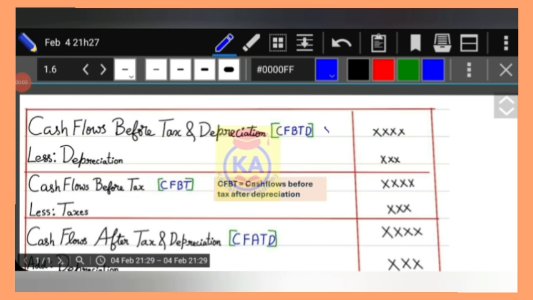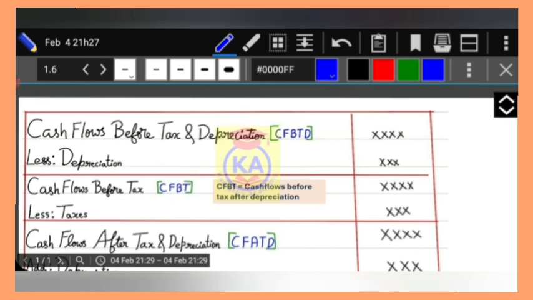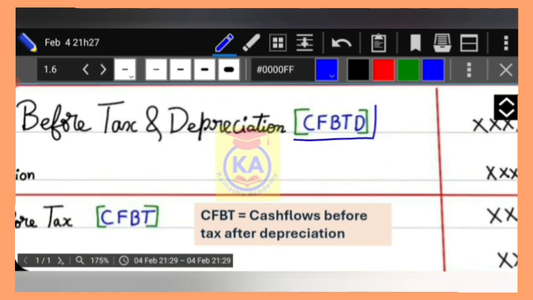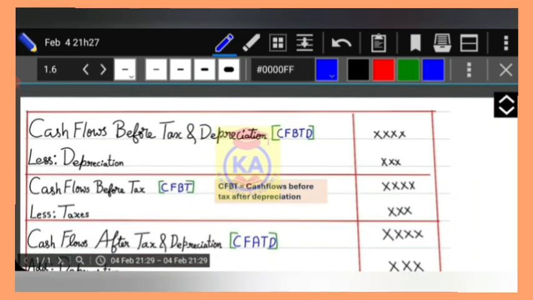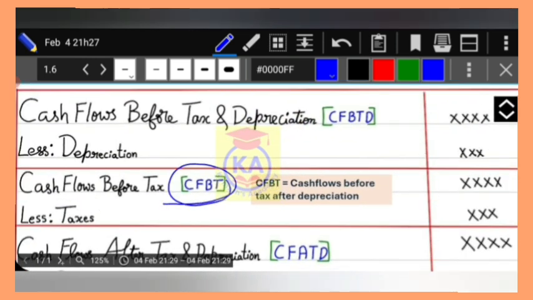Cash flows before tax and depreciation. I am naming it as CFBTD. CFBTD, cash flows before tax and depreciation. From this value, you have to deduct depreciation. After deducting depreciation, you will get cash flows before tax. So I am naming it as CFBT.